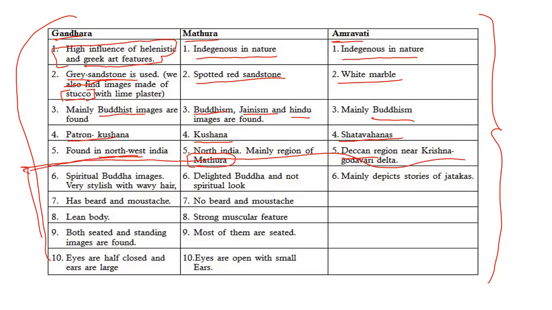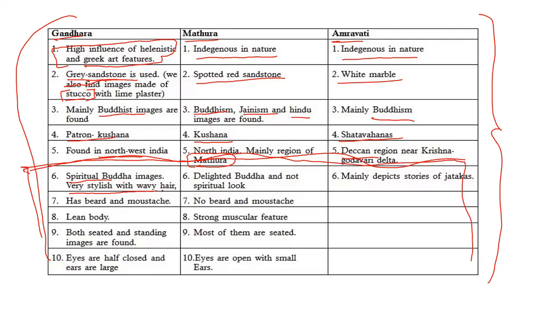This point, how Buddha was depicted in these three schools of art. In the Gandhara school of art, Buddha was depicted in a spiritual, meditative way, very stylish with wavy hairstyle. Buddha was sitting in a stylish posture.